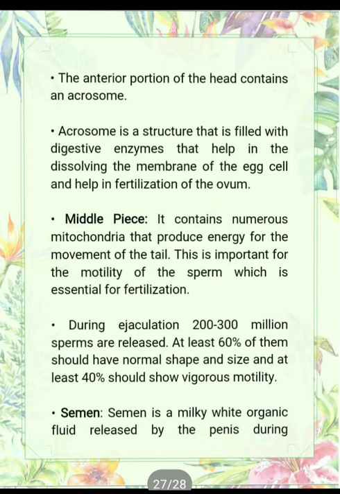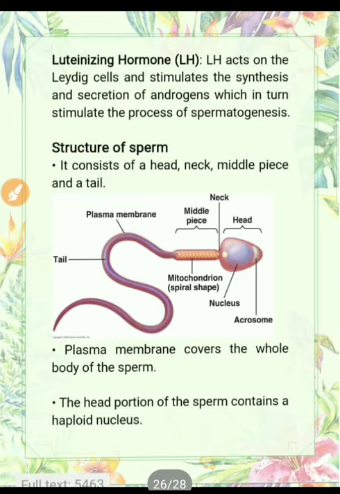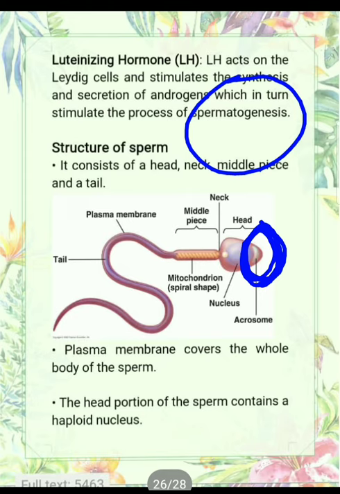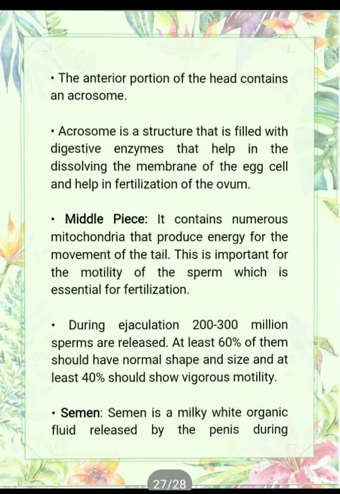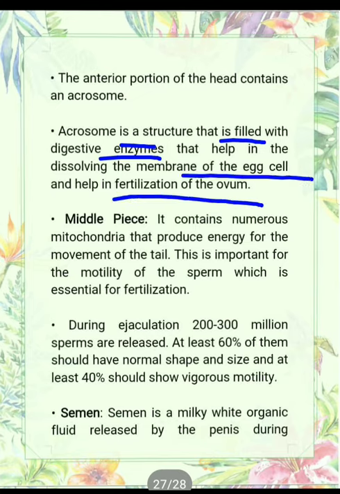The anterior portion of the head contains an acrosome. Now you can see here, this is the acrosome, and its function is that it helps to penetrate the wall of the ovum during fertilization. For example, this is the ovum and the sperm has to penetrate here. So the acrosome releases some enzymes which help to penetrate into the ovum. Acrosome is a structure filled with digestive enzymes that help in dissolving the membrane of the egg cell and help in fertilization with the ovum.